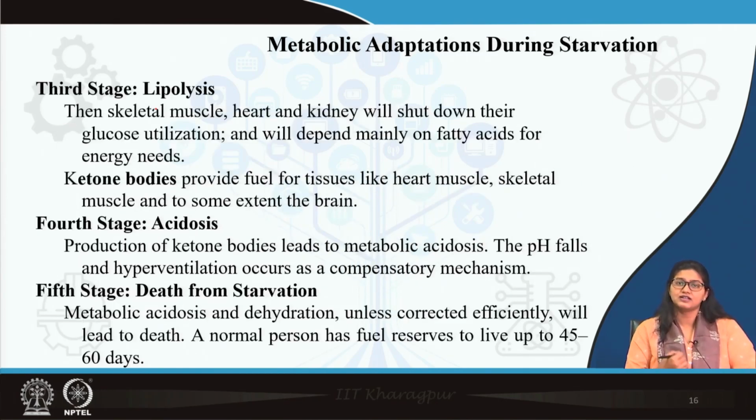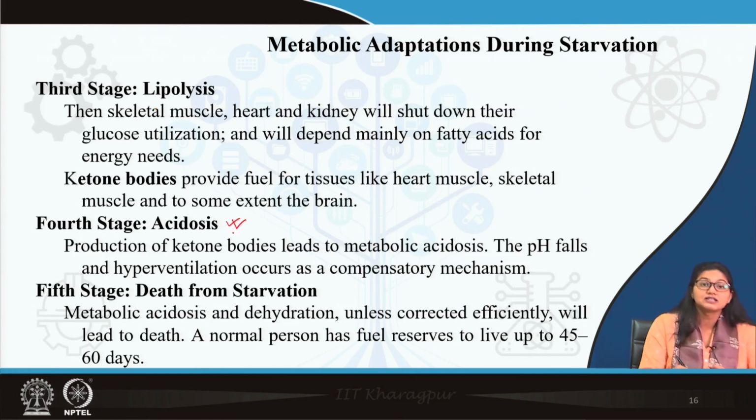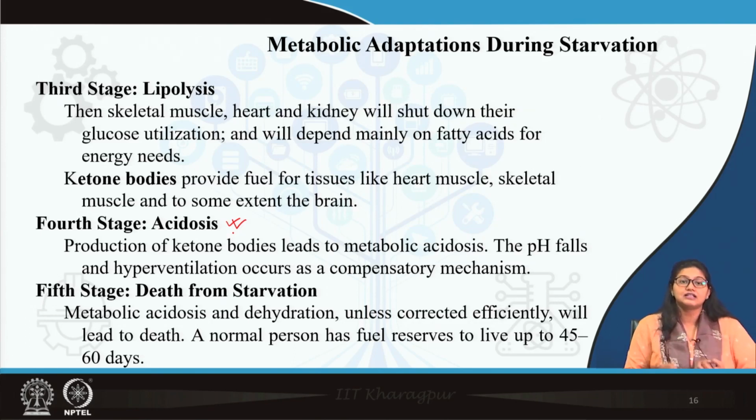Then in the third stage there is lipolysis, triacylglycerols are broken down forming fatty acids to provide energy in beta oxidation, and ketone bodies are formed. Finally, ketone bodies are taking over causing ketosis, rather ketoacidosis, and at the last stage this exaggerated metabolic acidosis as well as dehydration and excess protein breakdown finally lead to death.